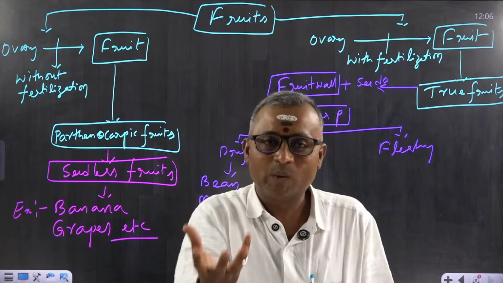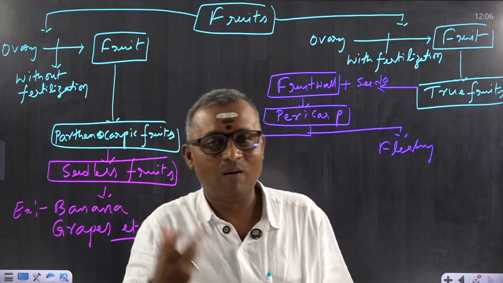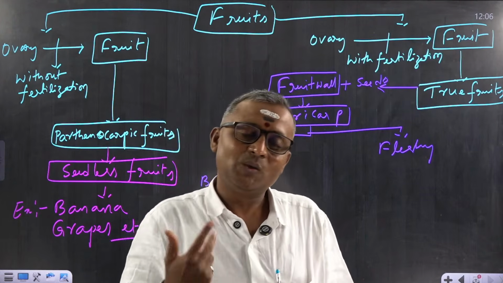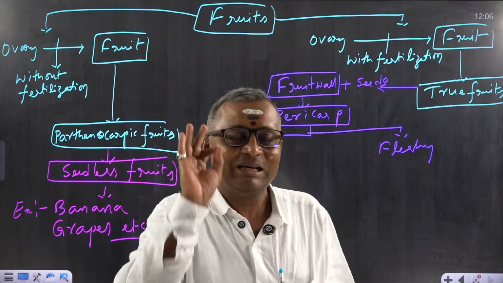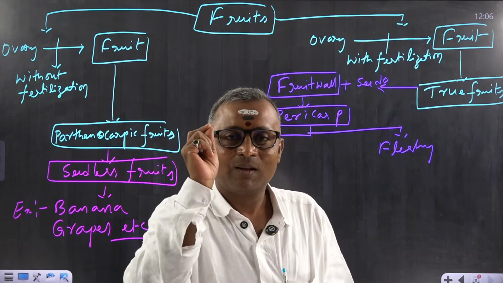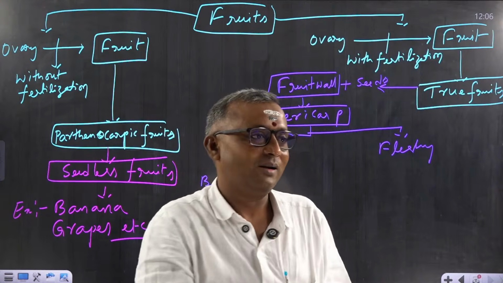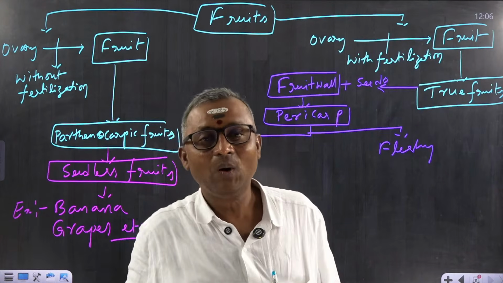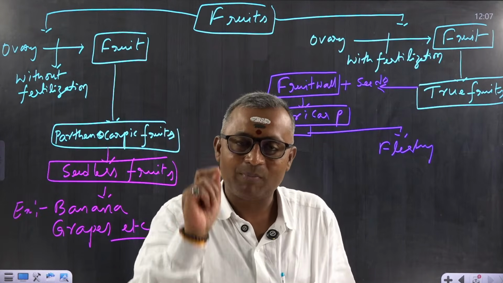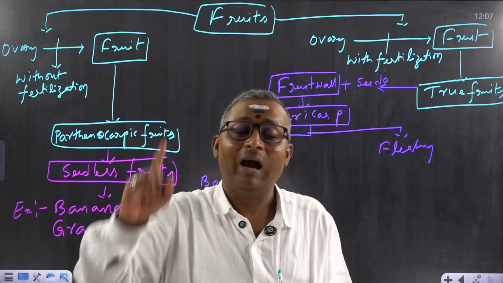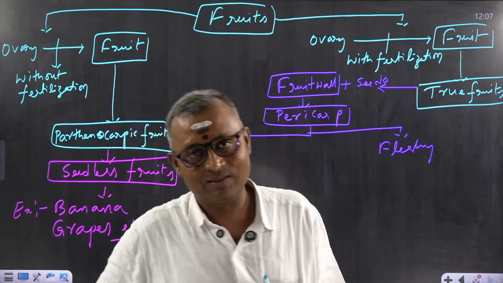Fresh fig fruit you cannot store for a long time, but if you dry it, by sun drying or artificial drying, you can store it for a long time. That is what people are doing. So technically it is not correct to use the term dry fruit for almonds, cashew nut, dates, etc. So what do you mean by dry fruits? The pericarp becomes dry at the maturity of the fruit, that means when the fruit is still in contact with the plant itself.